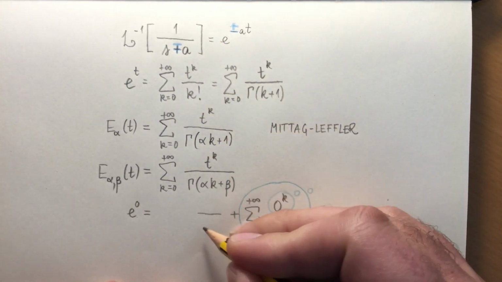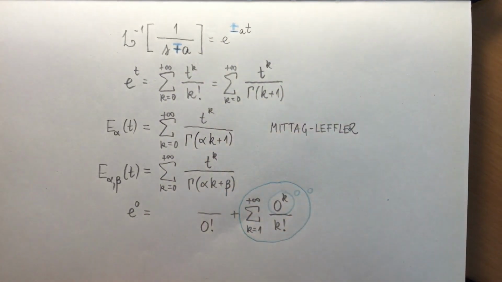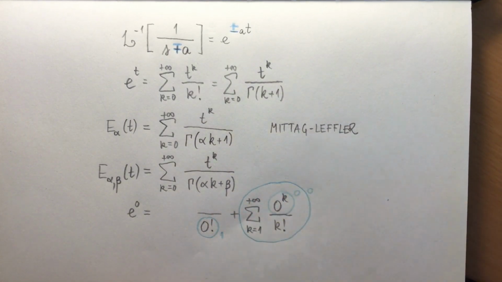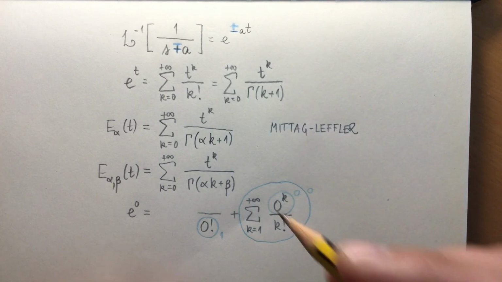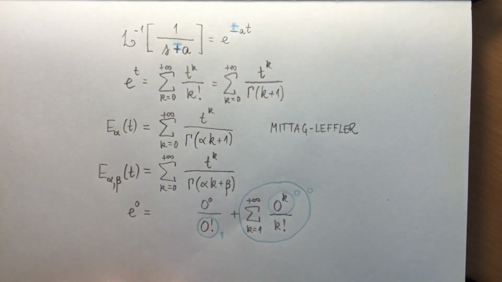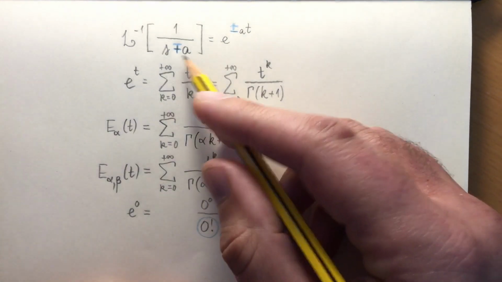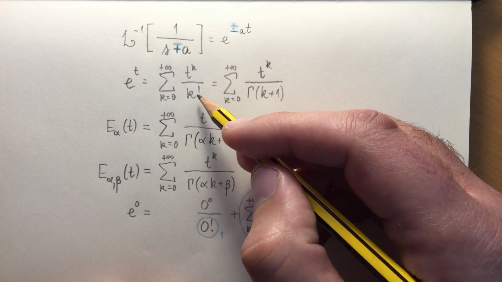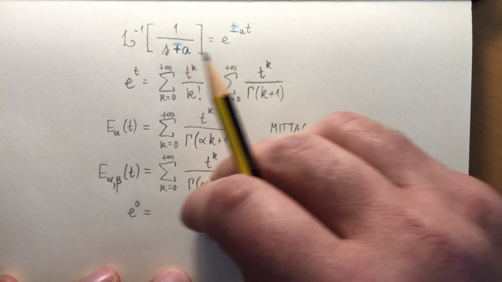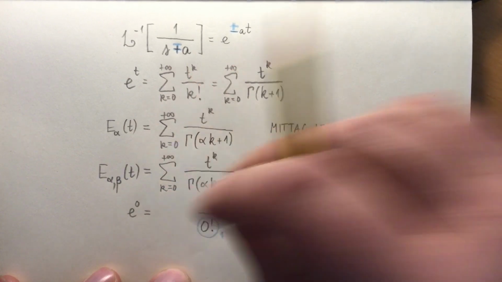Then I still have the term corresponding to k equal to 0. In the denominator, I will have 0 factorial, which, as you know, is equal to 1. In the numerator, however, I will have 0 power 0, which does not exist. We might thus conclude that we cannot use this series to find the value of e power 0, but in fact we can if we use a trick.